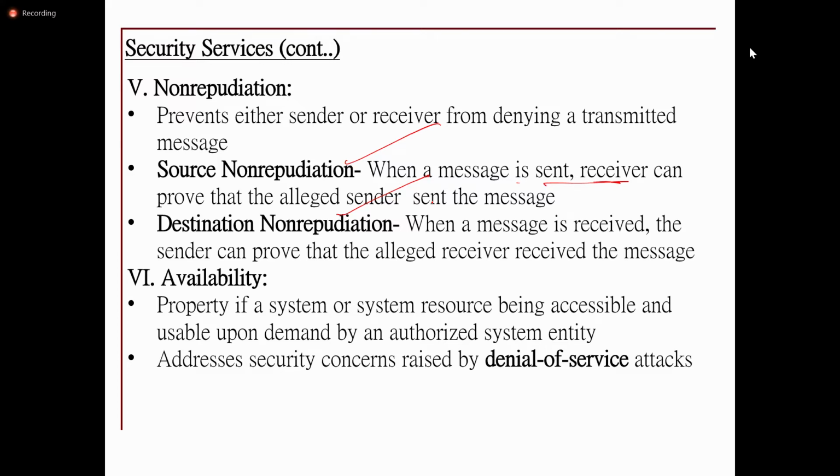And availability: once the connection is established, it has to provide all the services to the authorized users, and it will address denial of service attacks. So you need to know which type of service will prevent which type of attack. There is a relationship.